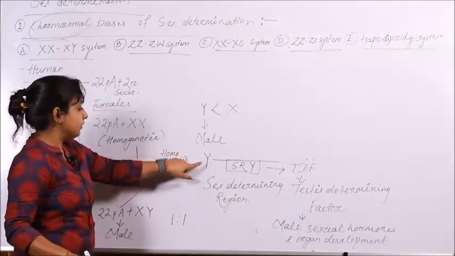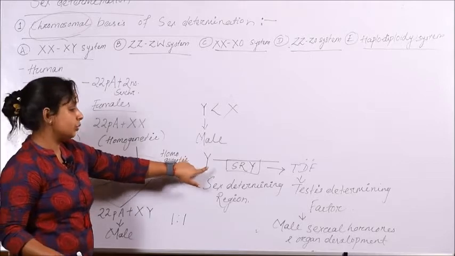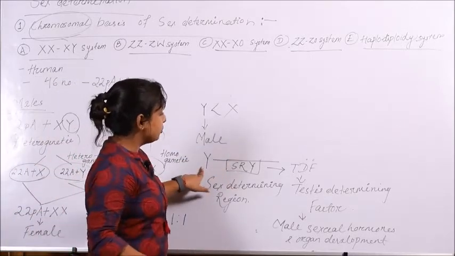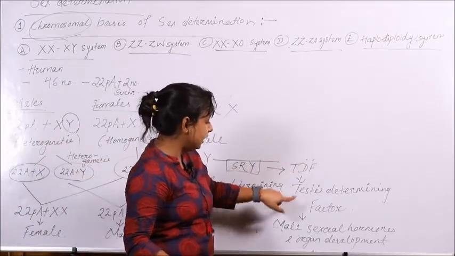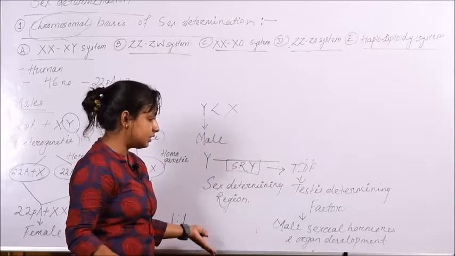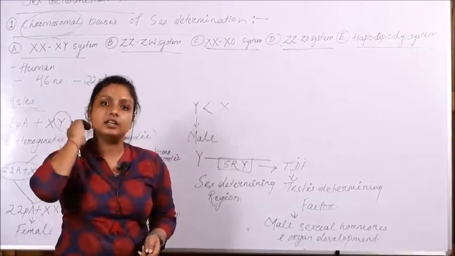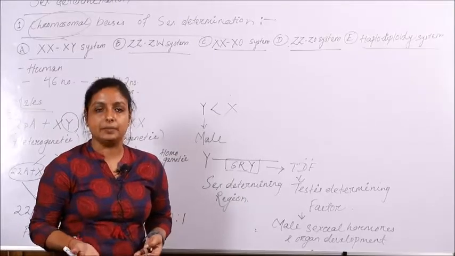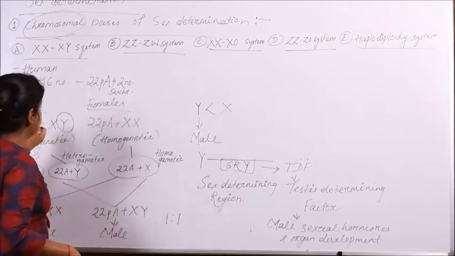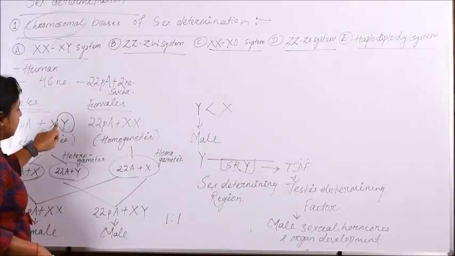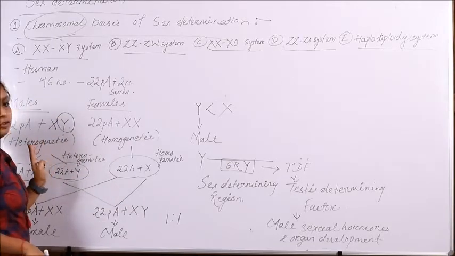So when the individual is possessing the Y chromosome, the SRY region of this Y chromosome will produce the TDF, which in turn will develop the male sexual characteristics as well as the male sexual organ, developing that offspring into a male. So up to this it was quite clear that this Y chromosome plays an important role in determining the sex of an individual.